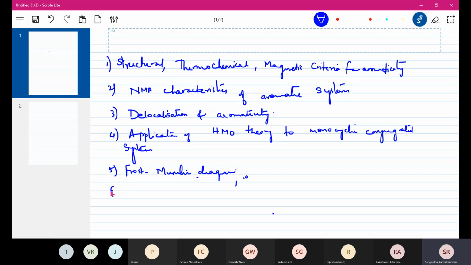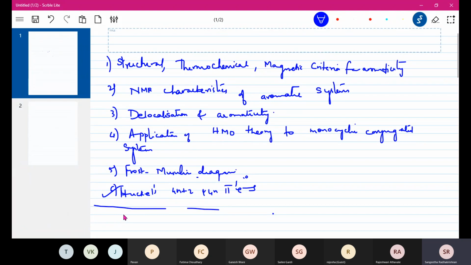Then Huckel's 4n plus 2 and 4n pi electrons, this part we already completed just now. And this is basic aromaticity. Now this is what we have to do under basic aromaticity.